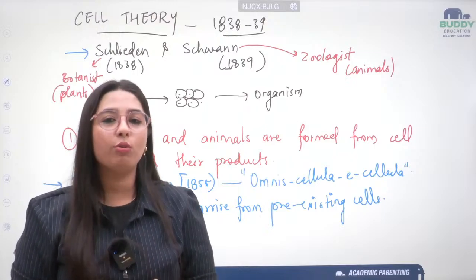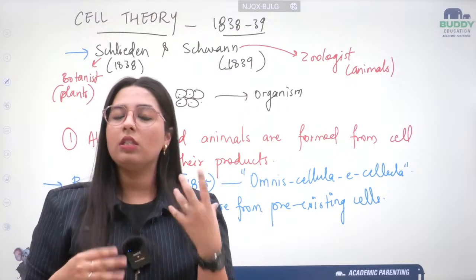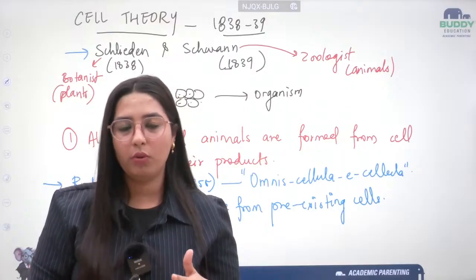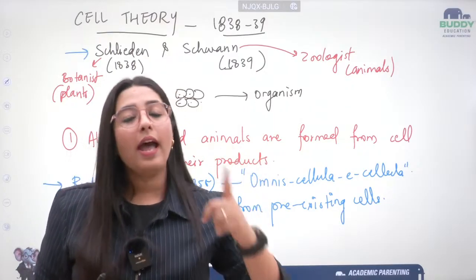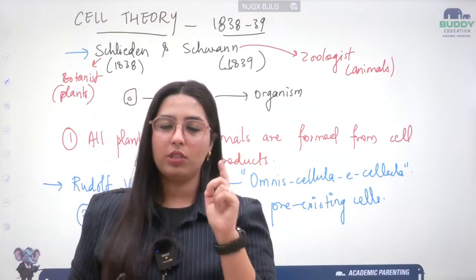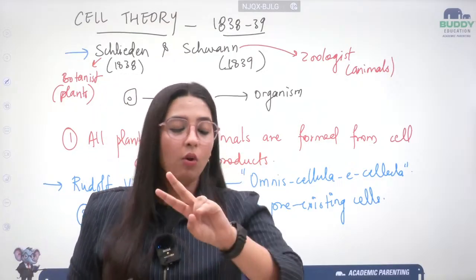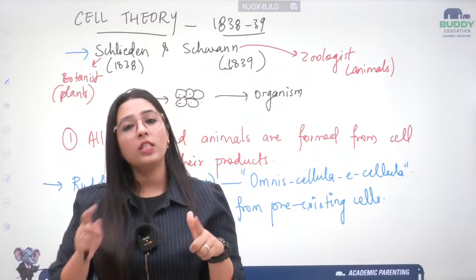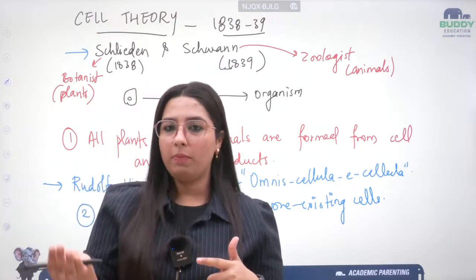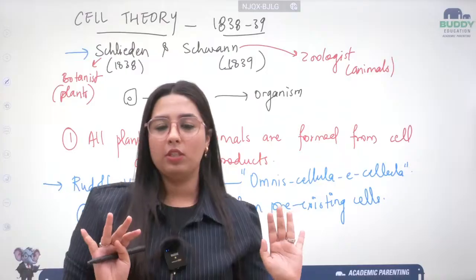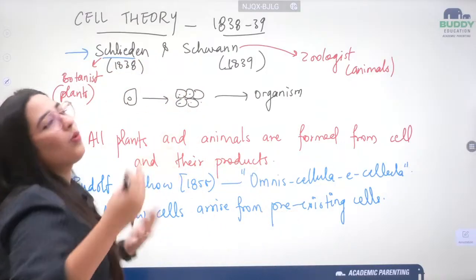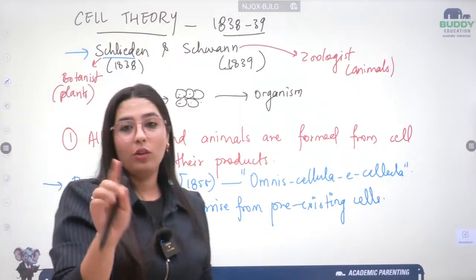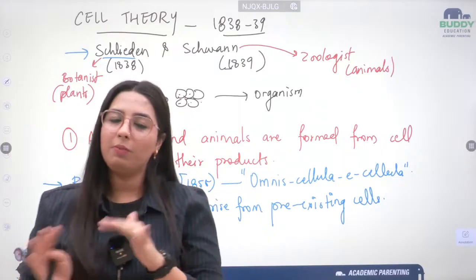Don't ever get confused between the names, because this is very confusing and it always confuses the students. Okay, that cell theory was discovered by Schleiden and Schwann, and it was modified by Rudolf Virchow. Schleiden and Schwann were two scientists, one was a botanist and the other was a zoologist. One talked about the plants and the other talked about animals. Okay, here we have studied that also. Schleiden was a botanist and Schwann was a zoologist. Don't remember this, but remember that they both were biologists.